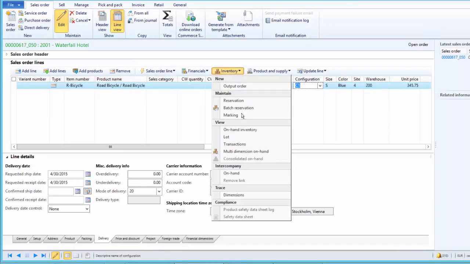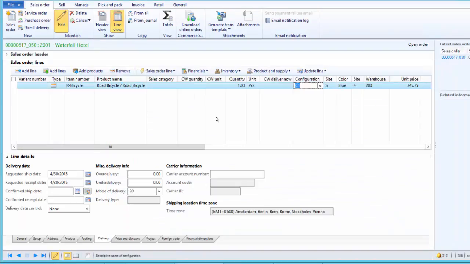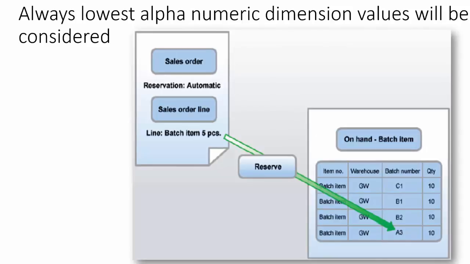And if you look at the transaction, it is reserved physically. So this is how we can do the reservation manually. Alternatively, the user can automate the reservation process. Let us see how. X can make the reservation automatically against the available inventory stock.